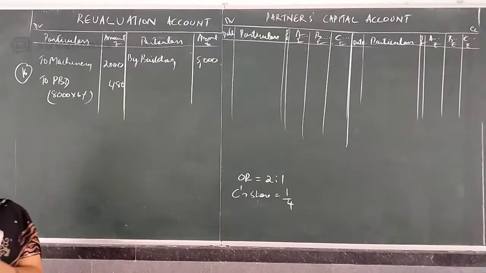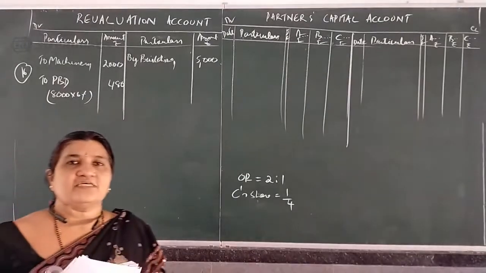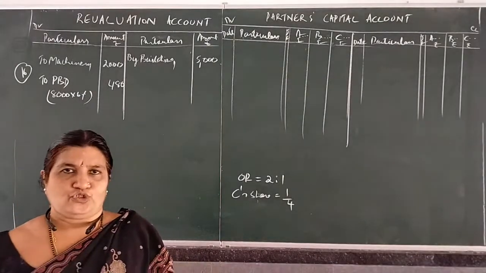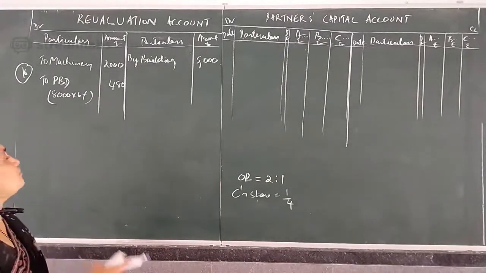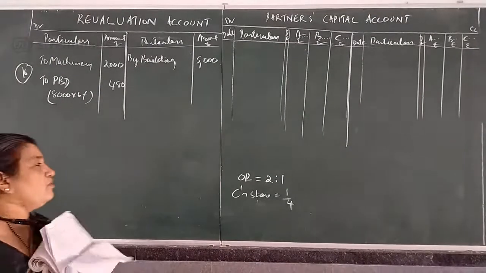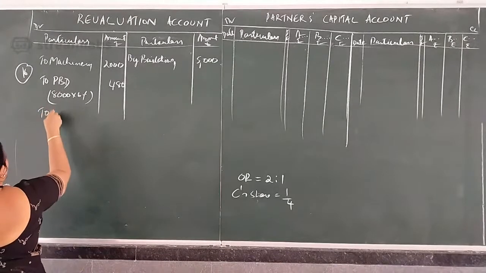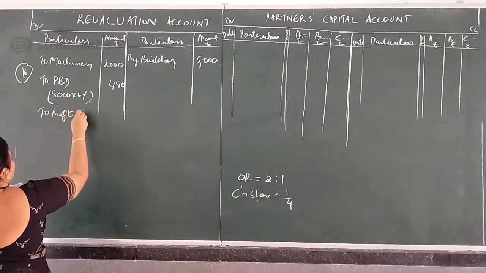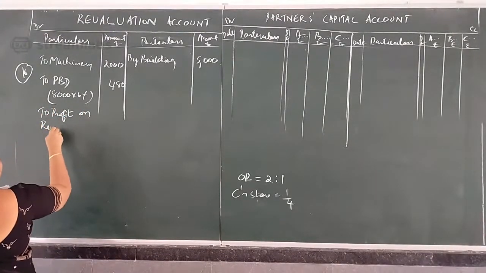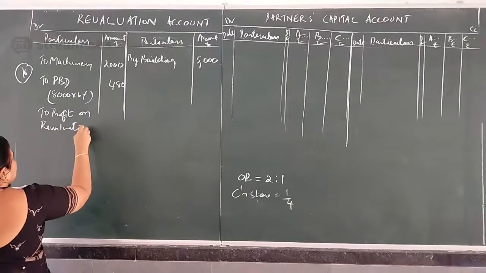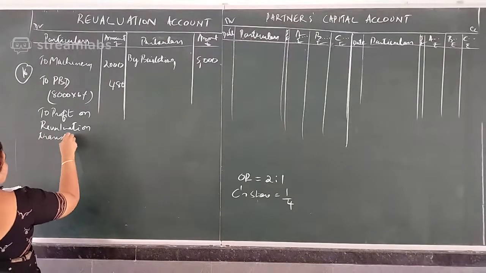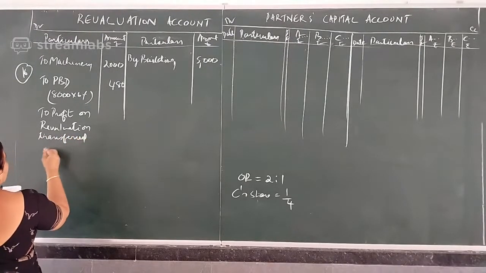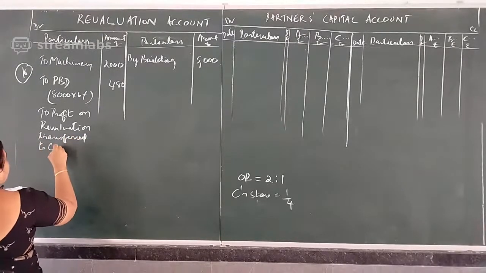So now find out, no other adjustments, now find out whether there is revaluation profit or loss. Okay. Now credit side 5,000, debit side 2,480, credit side is more. So you have to write to profit on revaluation, transferred to capital account.